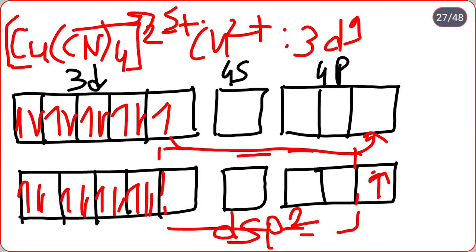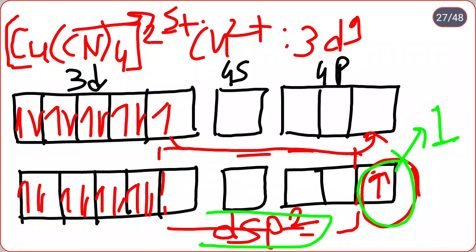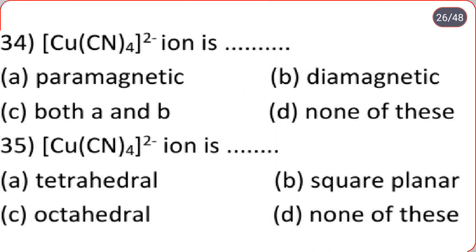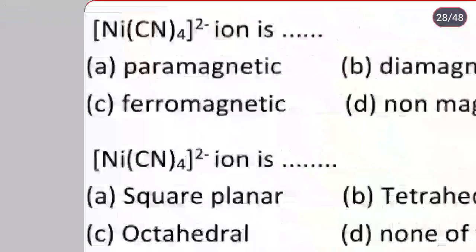Remember that. So how many unpaired electrons are present? One unpaired electron is present, therefore it is paramagnetic. Hybridization is dsp2, therefore geometry is square planar. Hence Cu(CN)4 2 minus ion is what? It is paramagnetic, and its geometry is square planar, option B.